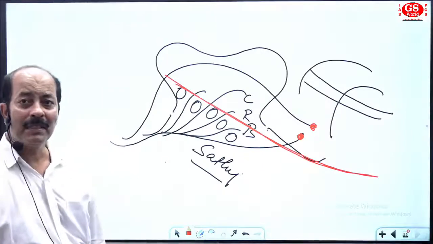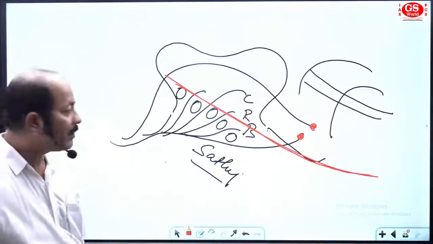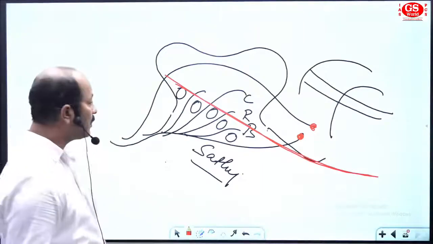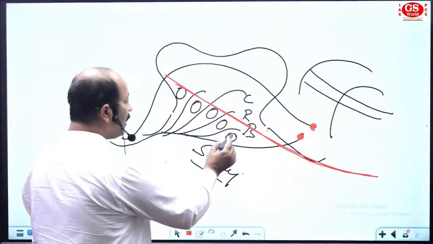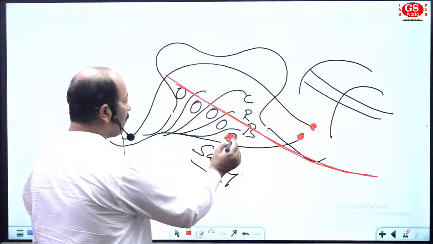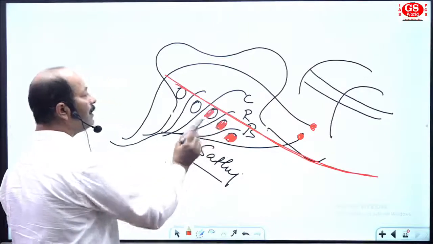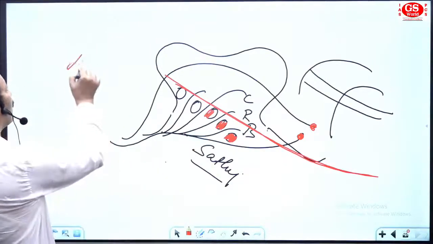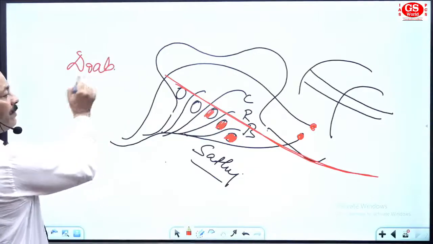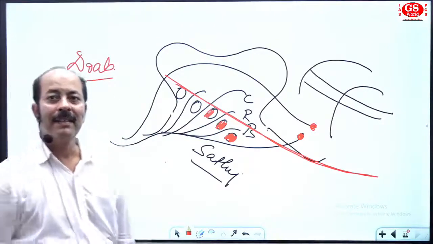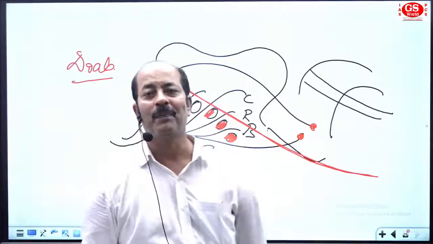Now I am coming to the discussion of this class particularly. A river we'll discuss later on. So this area will have doab or deposit. The deposit between the rivers is named as doab. So the first character of the plain of India is the location of doab.